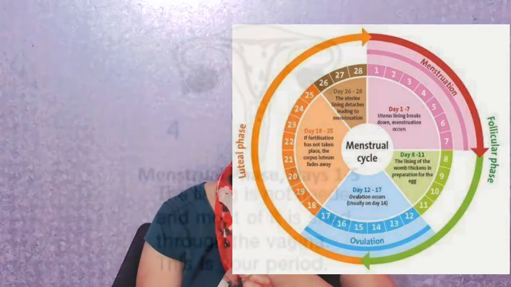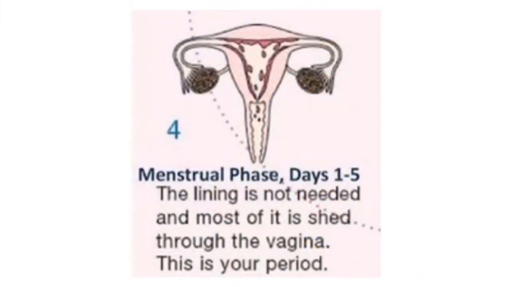The first one is the menstrual phase. The cycle starts with the menstrual phase. It lasts for about 3 to 5 days and involves the following events. You can also name this phase the bleeding phase. It lasts for about 3 to 5 days as a normal period of time for the menstrual phase.